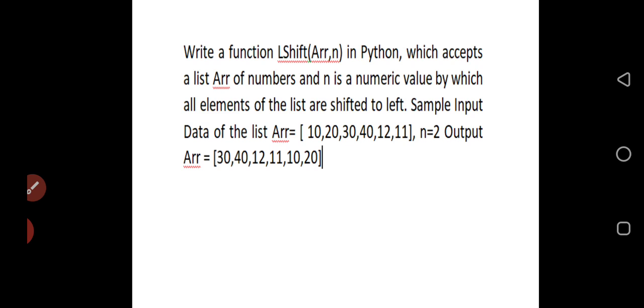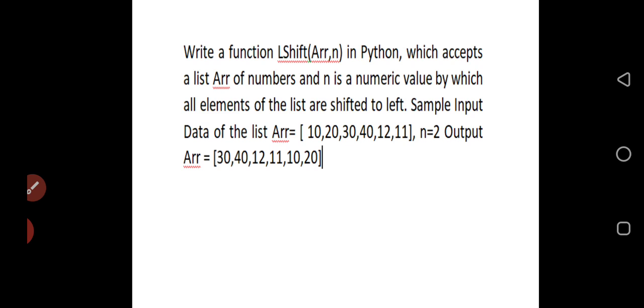Write a function in Python which accepts a list, named ARR, of numbers, and n, a numeric value, by which all elements of the list are shifted to the left. What is n? A numeric value. What is going to happen? The numbers in the list are going to be shifted by that value.